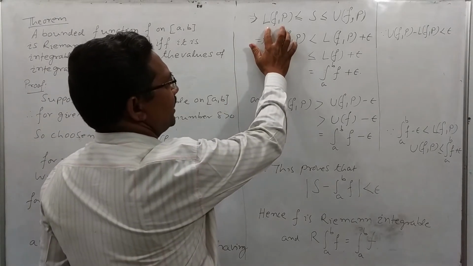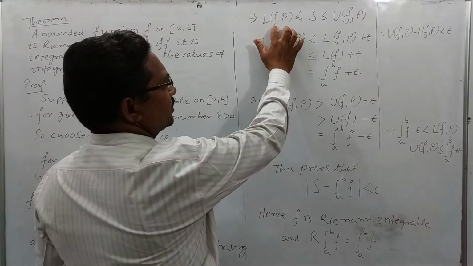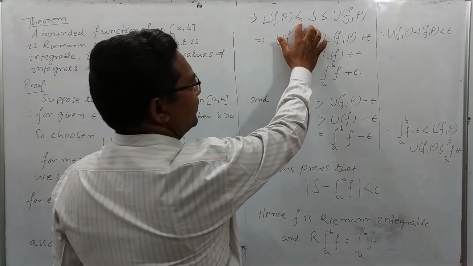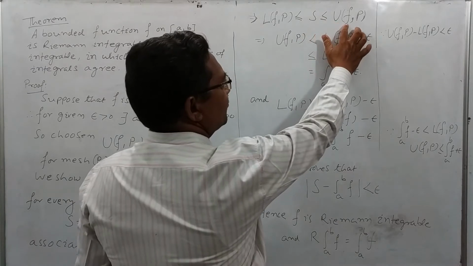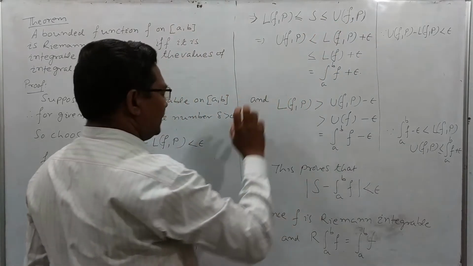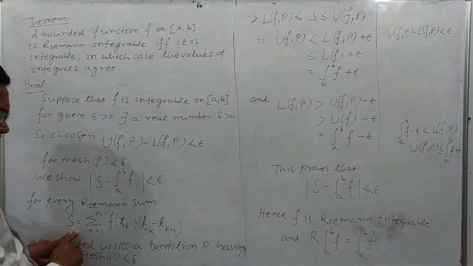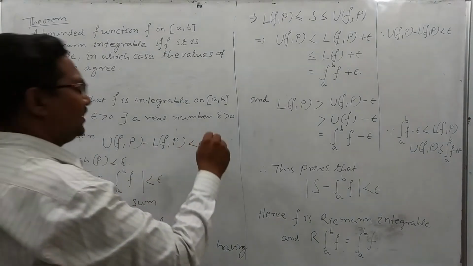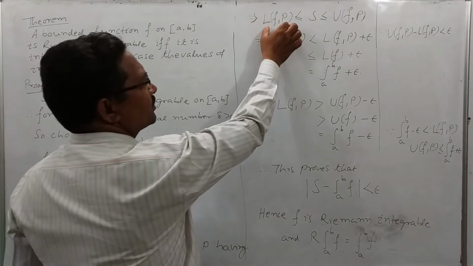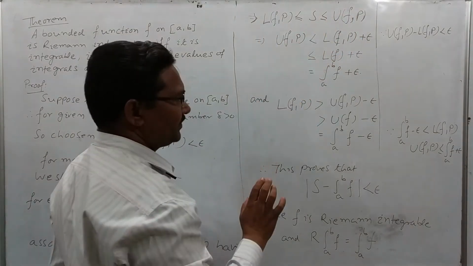The lower sum of the function f corresponding to partition P is less than or equal to the sum, which is less than or equal to the upper sum of the function f corresponding to partition P, as the sum of the areas of the trapeziums lying between the lower sum and the upper sum.